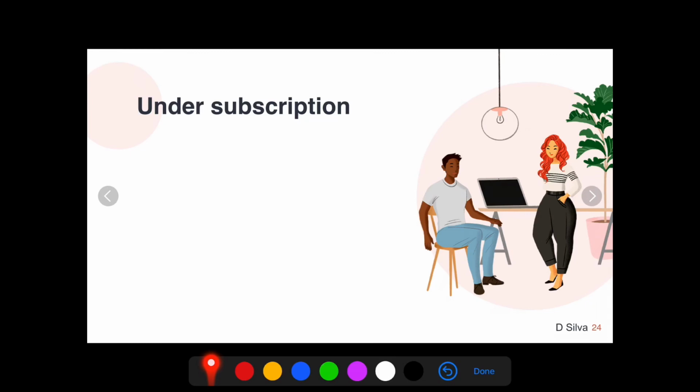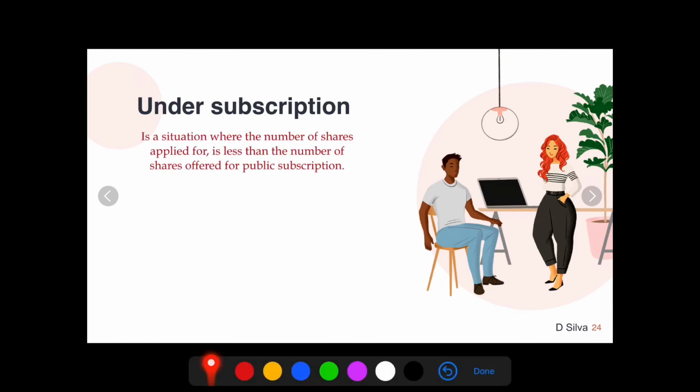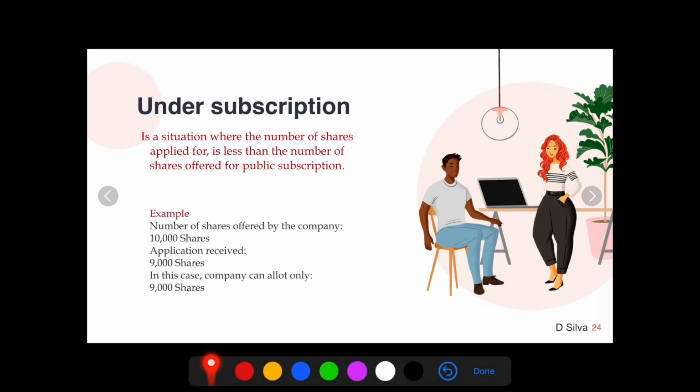Under subscription, let's look into its meaning. It is a situation where the number of shares applied for is less than the number of shares offered for public subscription. For example, the number of shares offered by the company is 10,000, but it has received applications for only 9,000 shares.